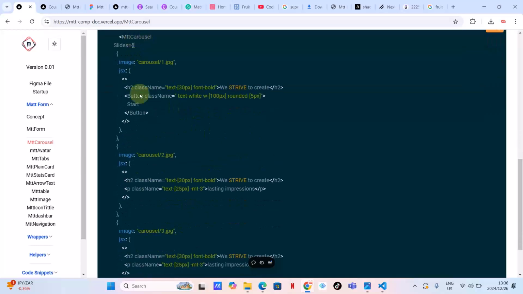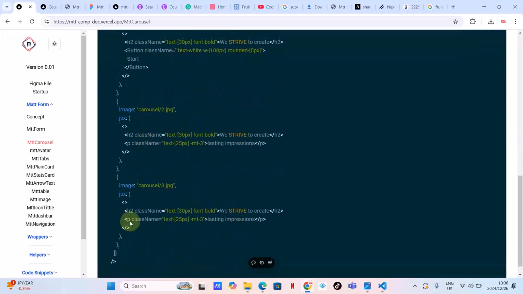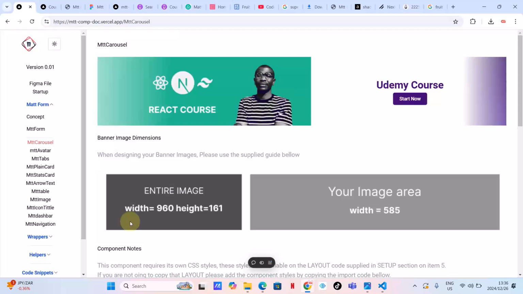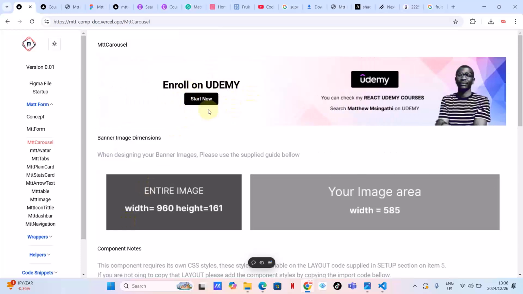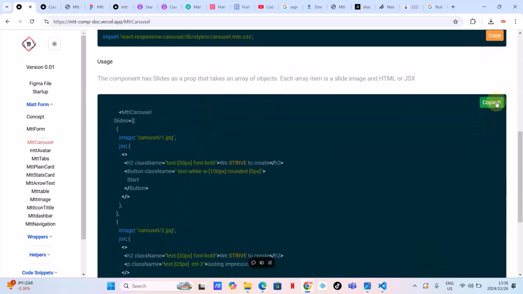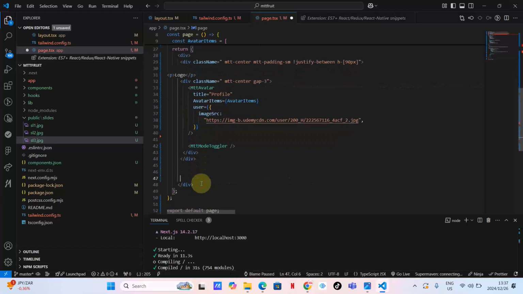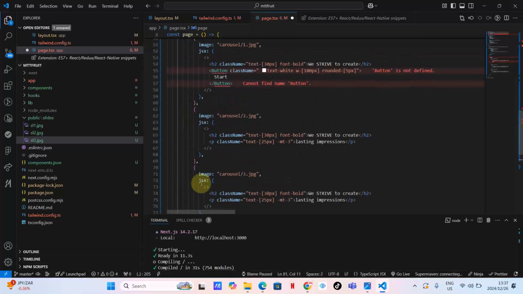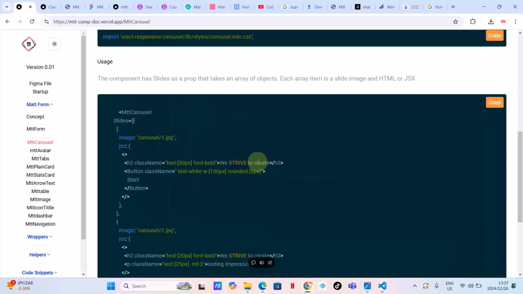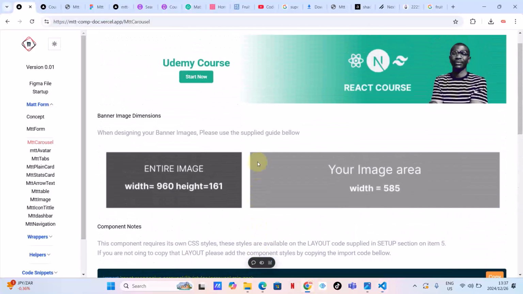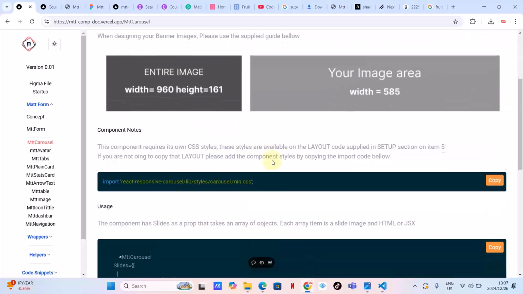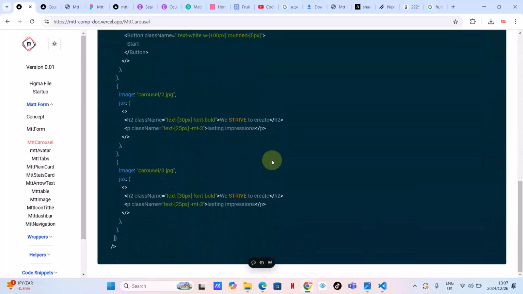So here is the component. We can copy this component as it is, which will give us more or less something like this, and we're just going to change the images. So let's copy this as it is, and let's come here. We've got this one, and then we've got this. Okay, let's paste it here. Do we have the import here? I think the only thing that I have missed here is the import, but it's that simple.